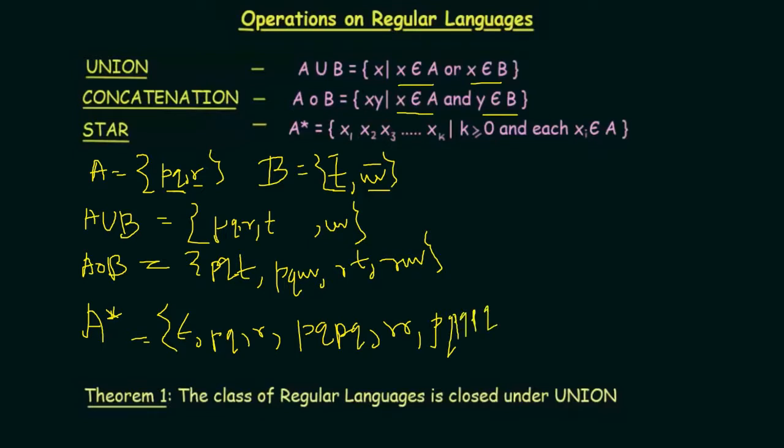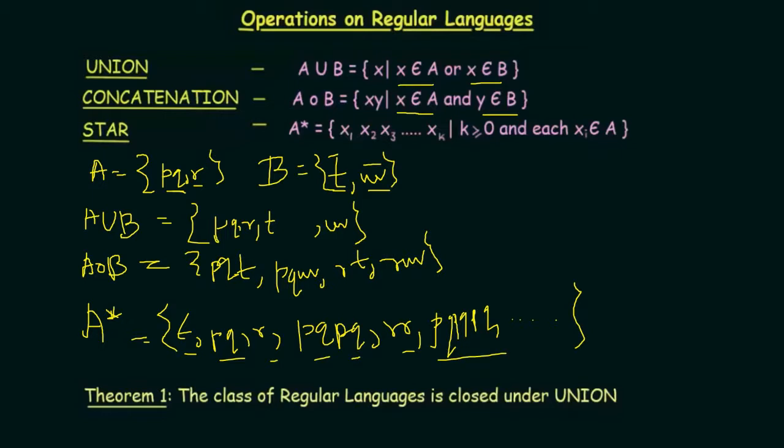So like this it can contain, but the main thing is it shall contain the epsilon, and any number of repetitions of this particular string can happen, but these don't get joined with each other, okay. That you have to keep in mind.